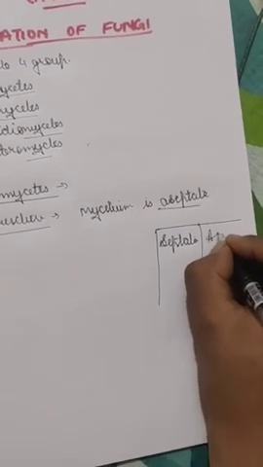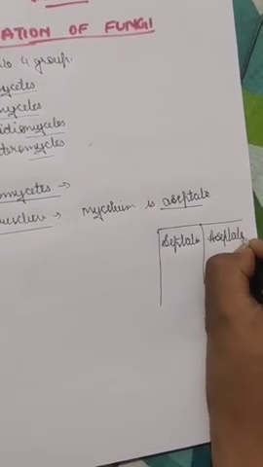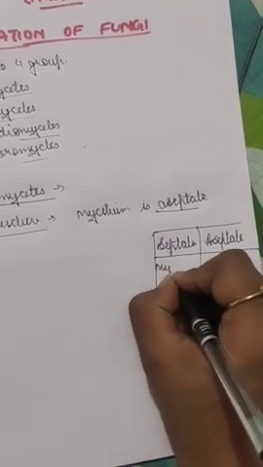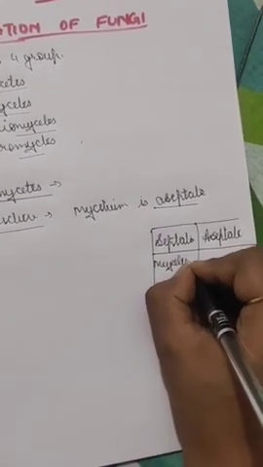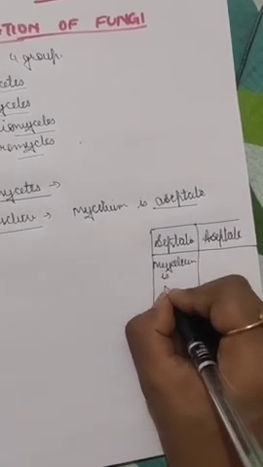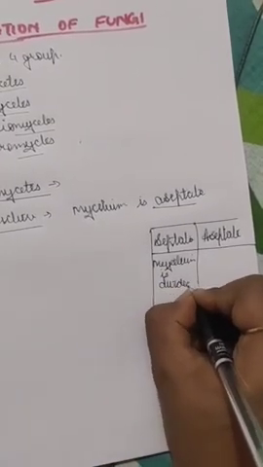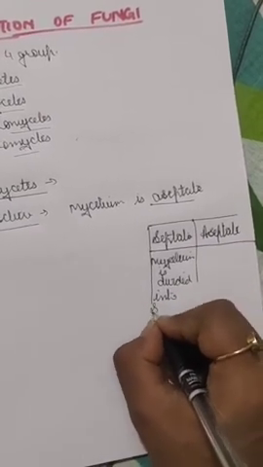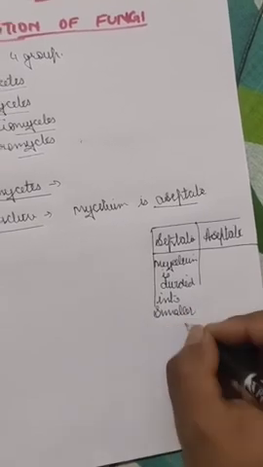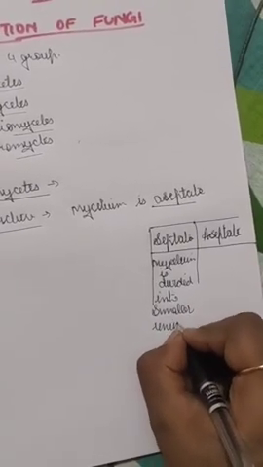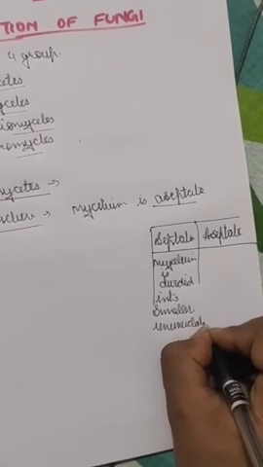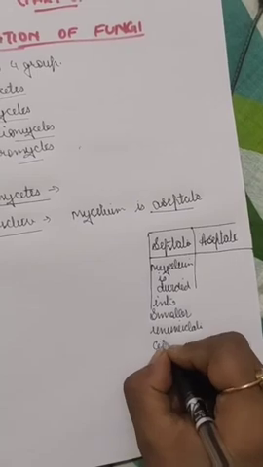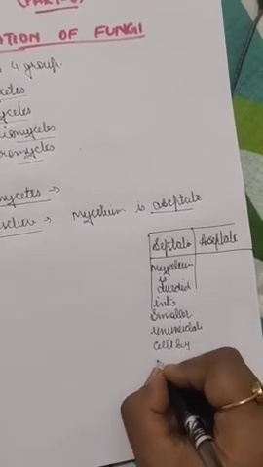Let me explain what septate and aseptate mean. In the septate, the mycelium is divided into smaller uninucleated or multicellular cells by cross walls.